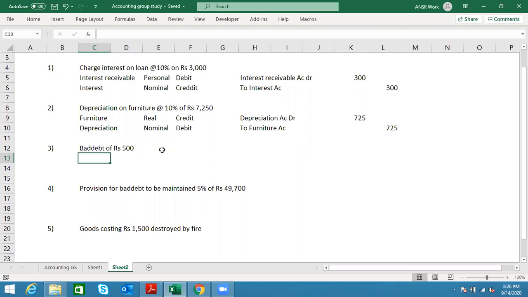So we have a simple register in which we write the names of those people. Does that make sense? So whoever is taking goods from us on credit, we maintain the name of the person, and right next to it we write down the amount of money.